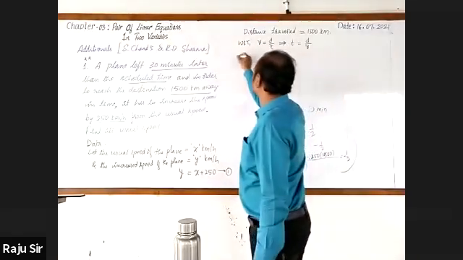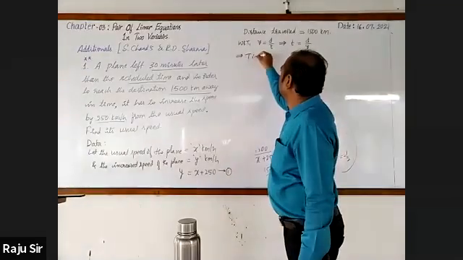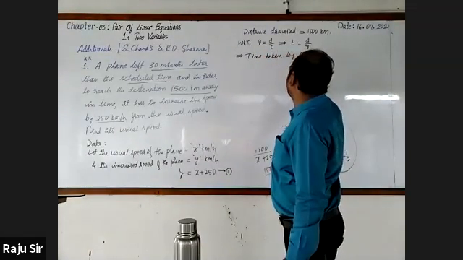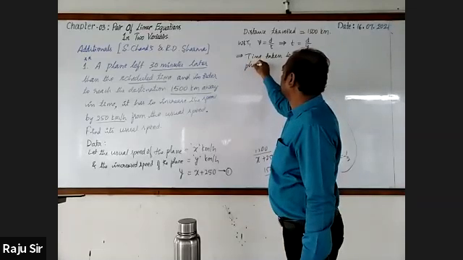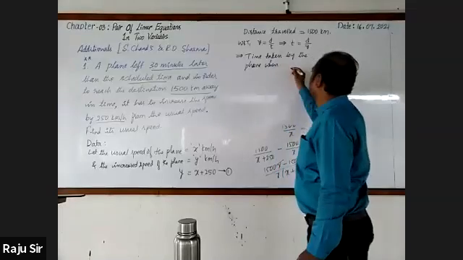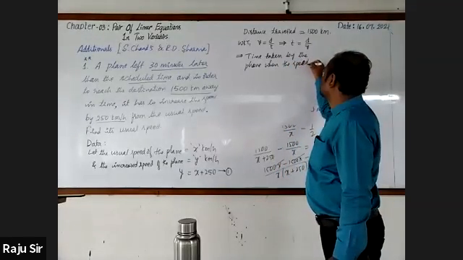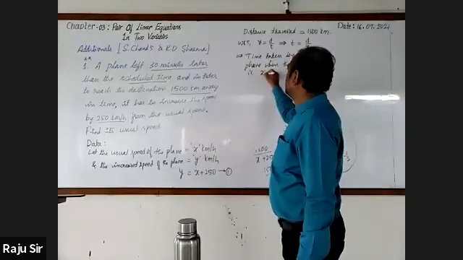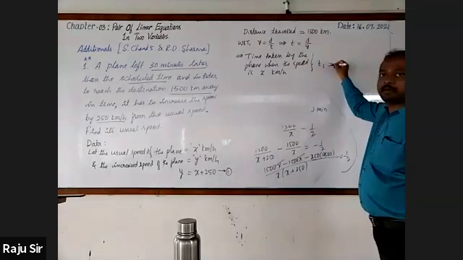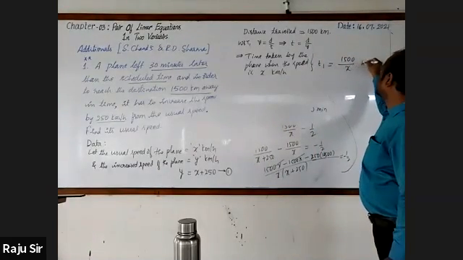Now we will find the time taken by the plane when the speed is x kilometer per hour. I call this t1. It is 1500 by x hours.